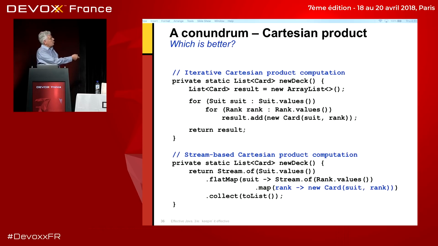Here's a version that works using streams. It's a little more complicated. It uses currying. It has a nested lambda, and it uses the flat map construct. I'm not going to go into it in detail.